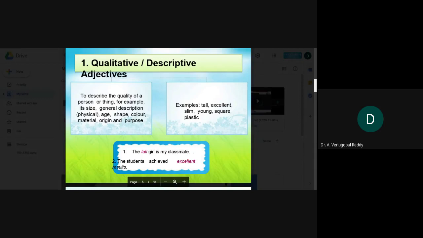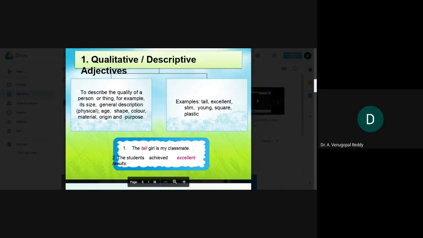In the first sentence, tall is an adjective which tells the quality of that girl. And in the second example, what type of students are they? They are excellent. The students achieved excellent results. So in the first sentence, tall; in the second sentence, excellent. These two adjectives are known as qualitative adjectives.